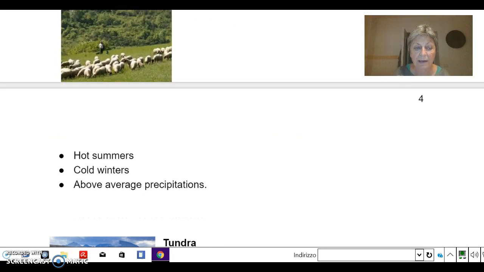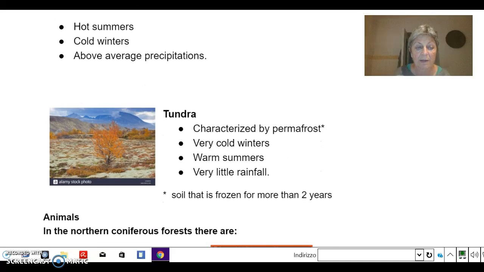Grassland: hot summers, cold winters, above average precipitations. Tundra, characterized by permafrost, soil that is frozen for more than 2 years. Very cold winters, warm summers, very little rainfall.